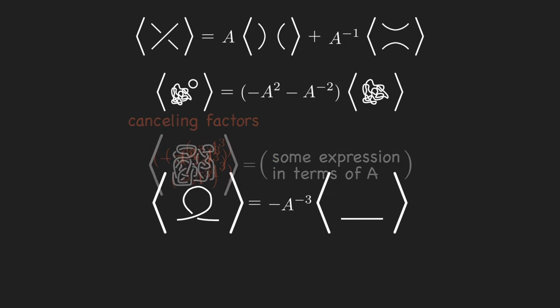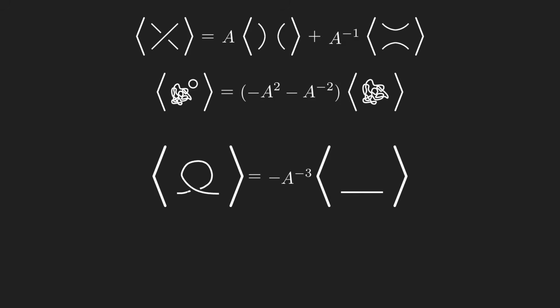There's one more slight issue to address, which is that if the twist was like this instead, we would have ended up with minus a cubed. So the canceling factor for this crossing should be minus a to the minus 3. There's an easy way to distinguish the two cases. Start by introducing an orientation on the link, like we did before when calculating the linking number. If, when you rotate the overstrand counterclockwise to match the understrand, the orientations align, then the unwanted factor is minus a cubed, and the canceling factor is minus a to the minus 3. On the other hand, if the orientations don't align, it's the other way around.